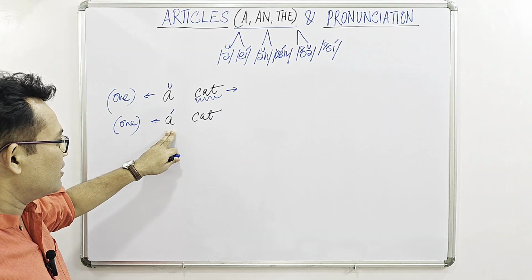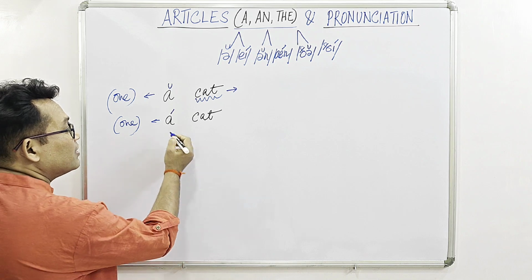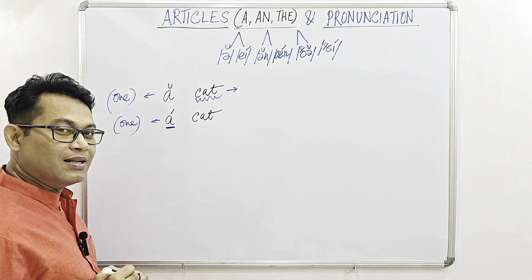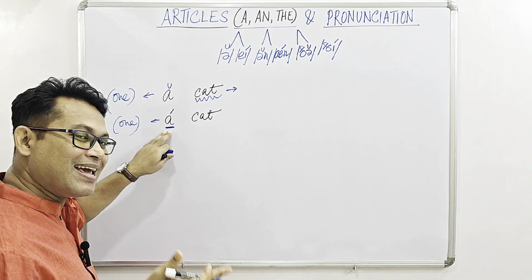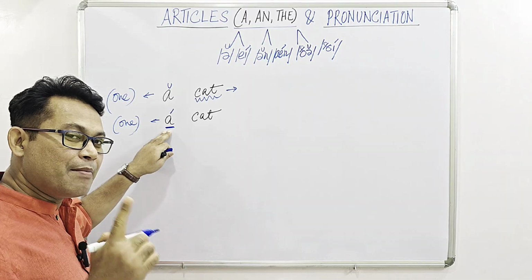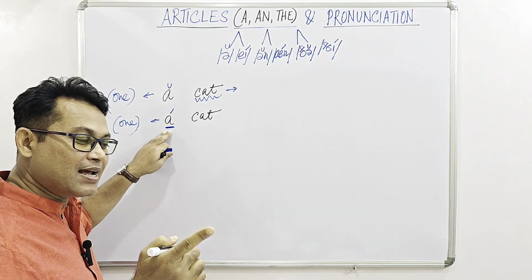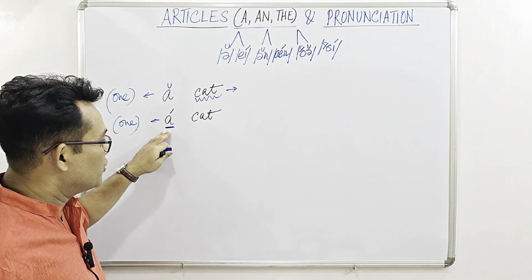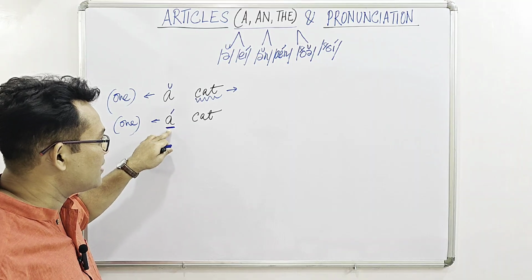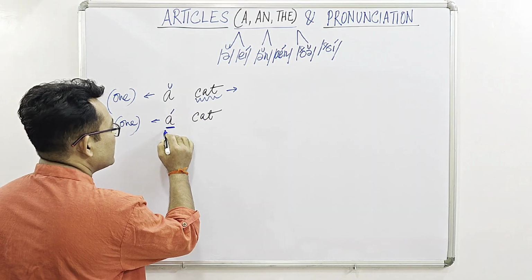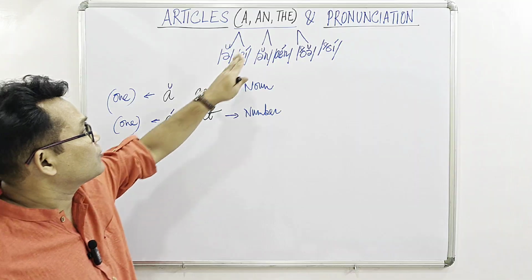But in case of the second one, I am putting a stress on this article, because this time it is stressed: a cat, meaning I am talking about one cat and not more than one. So the number is important here, while the noun is important there. Same rule applies in case of an.